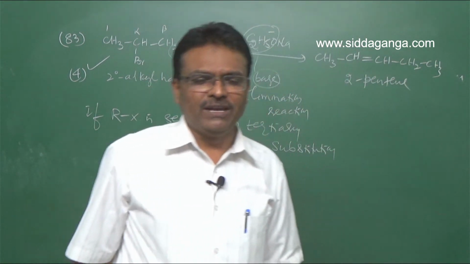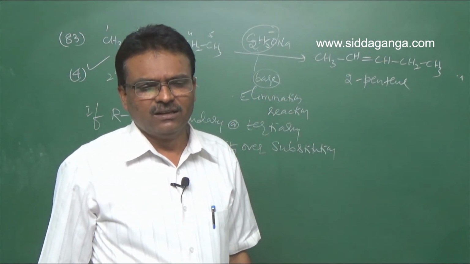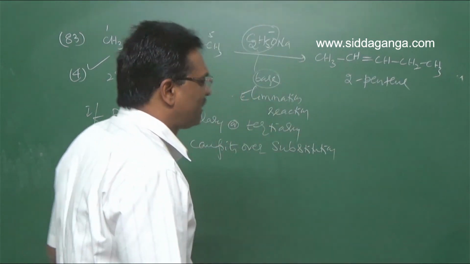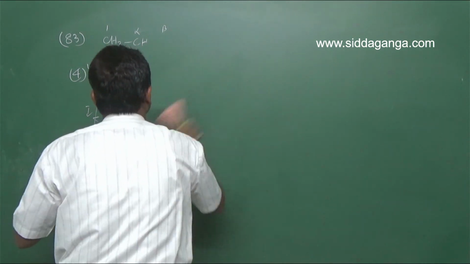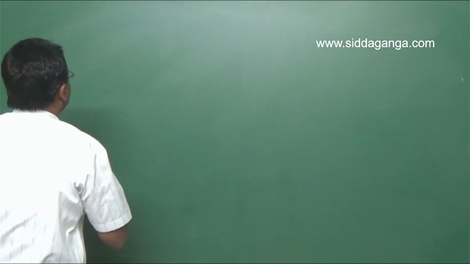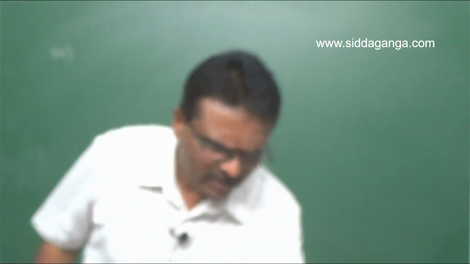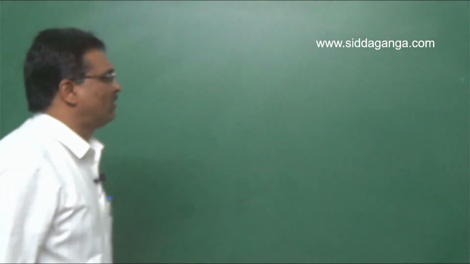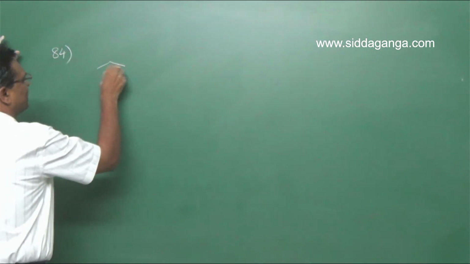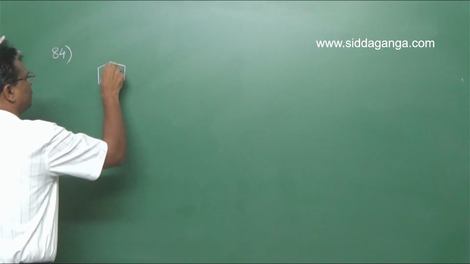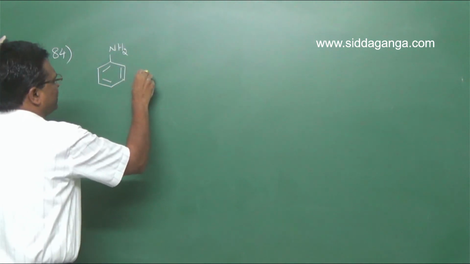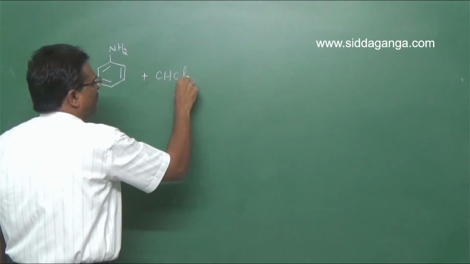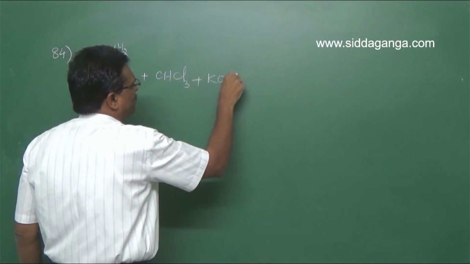Aniline to phenyl isocyanide. The reagent R is. For question number 84, aniline, C6H5NH2, is treated with chloroform and alcoholic potassium hydroxide.